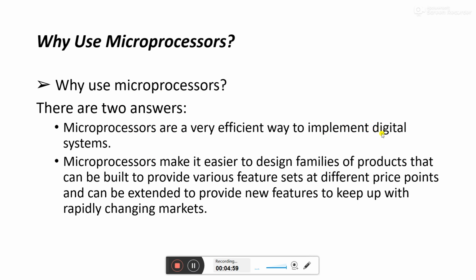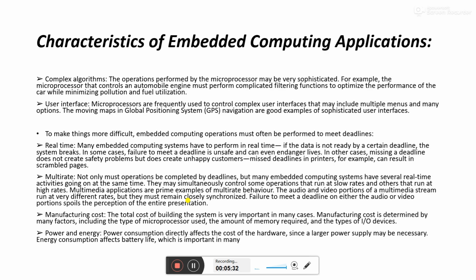Microprocessors are a very efficient way to implement a digital system because we can easily program them and easily use them. And microprocessors make it easier to design a family of products that can be built to provide various feature sets at different price points, and can be extended to provide new features to keep up with the rapidly changing market. So that's how a microprocessor works, and why they are needed in embedded systems.